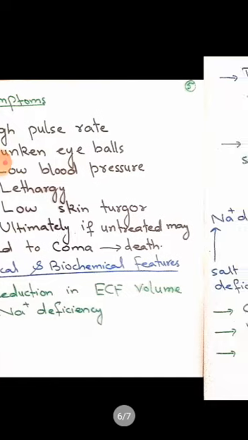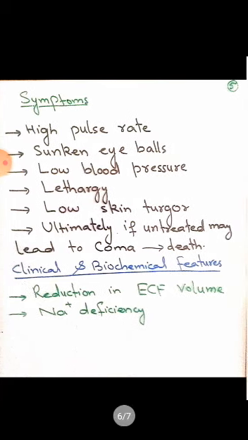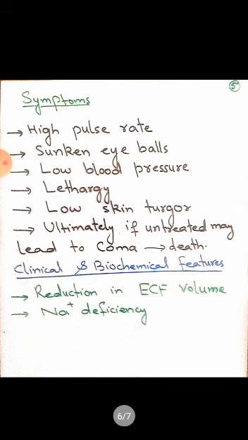Symptoms of dehydration: high pulse rate, sunken eyeballs, lethargy, low blood pressure, reduced skin turgor, and if all these conditions are untreated, that may lead to coma and death. Now, why sunken eyeballs? Because skin is a tissue, and interstitial fluid is less due to dehydration, so sunken eyeballs will be observed.